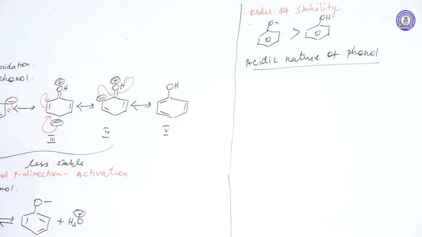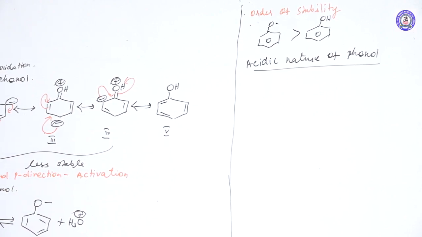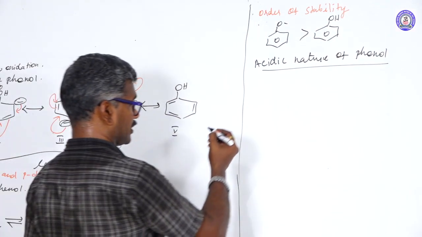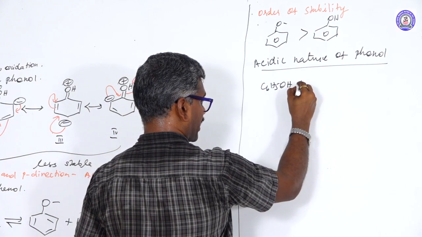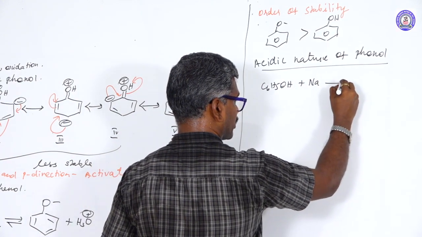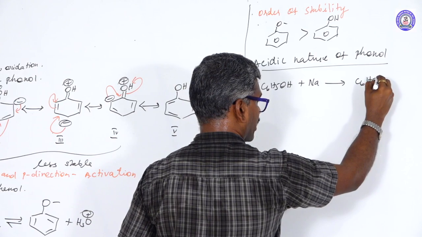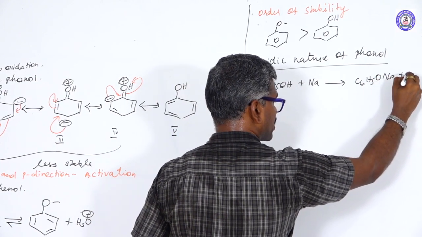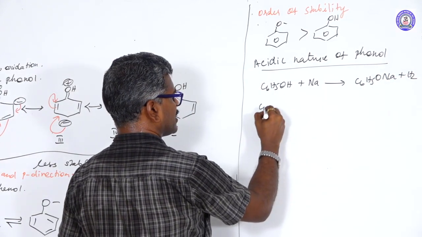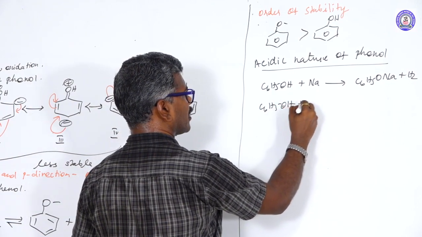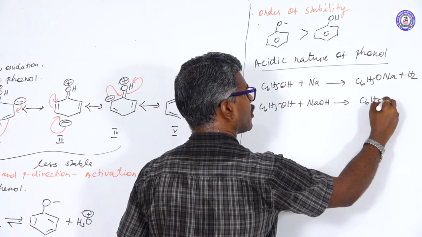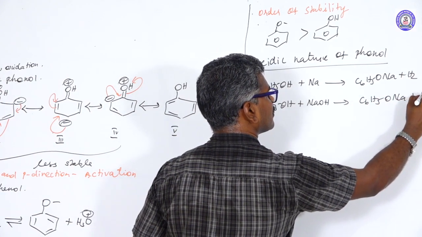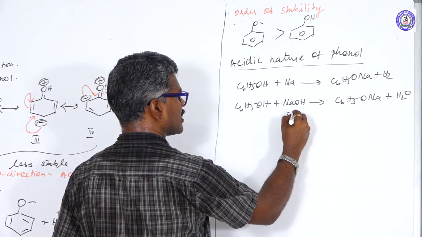Phenol is a stronger acid than alcohol, but phenol is a weaker acid than carboxylic acid. For example, phenol C6H5OH reacts with an electropositive metal to form C6H5ONa and liberation of hydrogen. C6H5OH with NaOH gives C6H5ONa plus water. NaOH is a strong base.